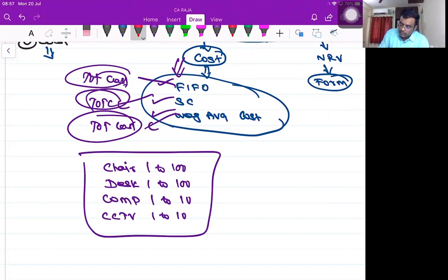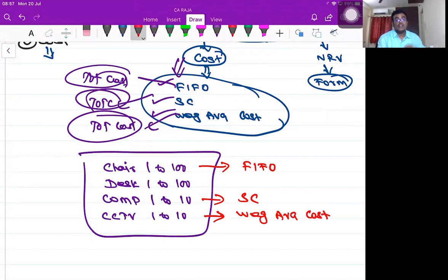Can I value the chair by using FIFO method? Computer by using standard cost method? CCTV by using weighted average cost method? Is it possible? I have 4 different blocks of assets. Can I use FIFO method for one group, standard cost method for another group, weighted average cost for another group? Is it possible? Possible or not possible? Possible, sir. He said it is possible, but I need a reply from everyone.